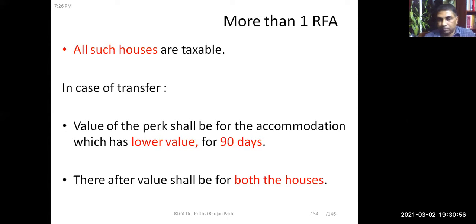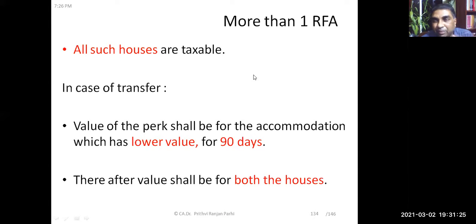Thereafter the value shall be for both the houses, means both the houses should be valued. If two houses are provided, then both the houses shall be treated as perquisite. If the employee surrenders one house, then only one house is added.